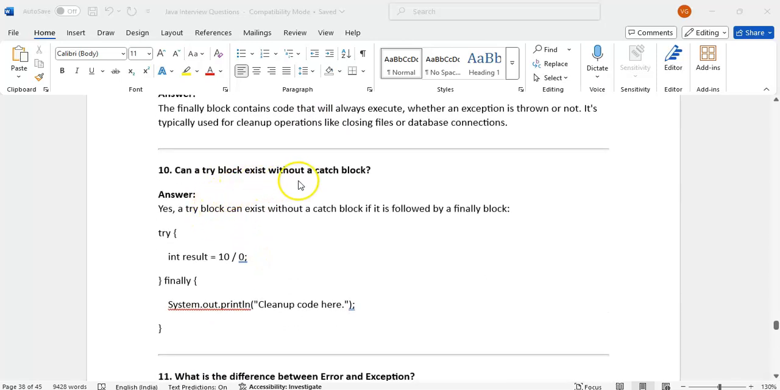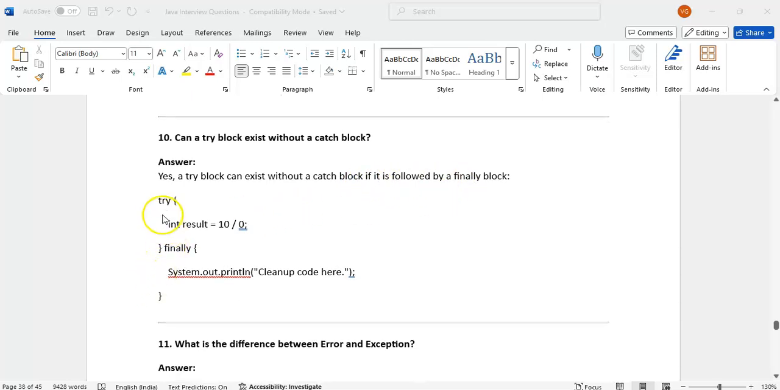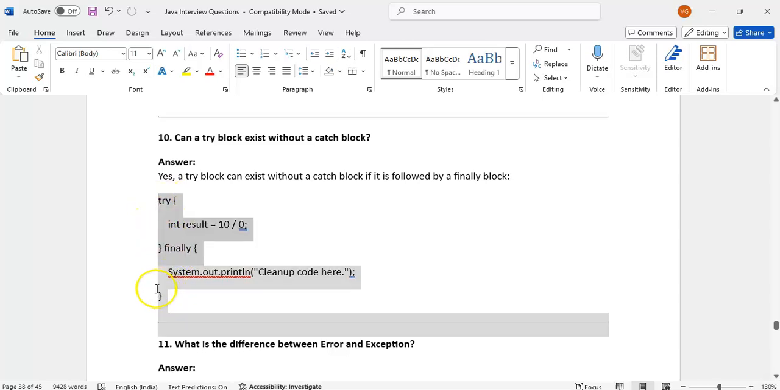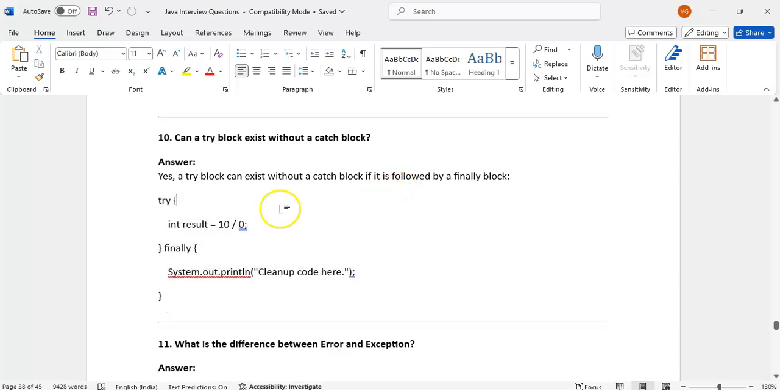Can a try block exist without a catch block? Yes, we can write it. A try block can exist without a catch block if it is followed by a finally block. Try alone we cannot write, but with try and finally we can skip the catch block. Only a catch block, we cannot write. Only a finally block, we cannot write.